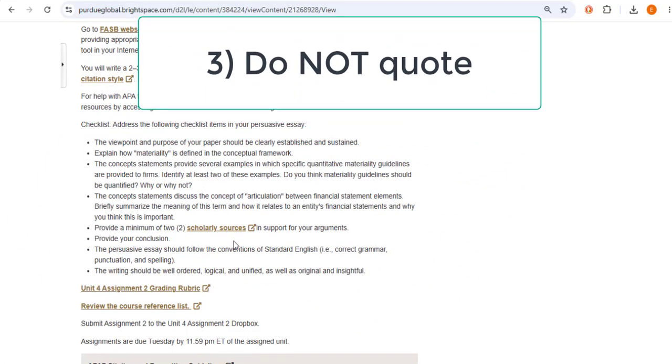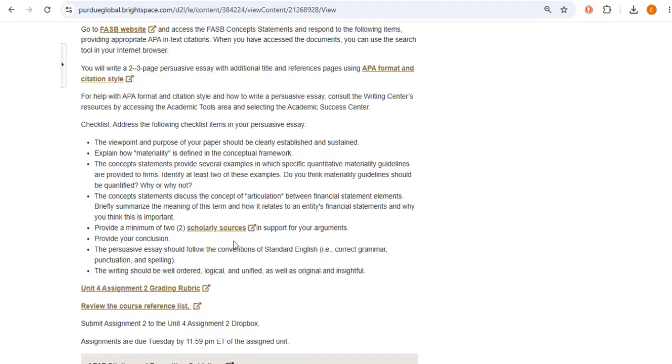Make sure you explain all these things in your own words. I want to know that you understand them, not that you can find something and copy and paste it.